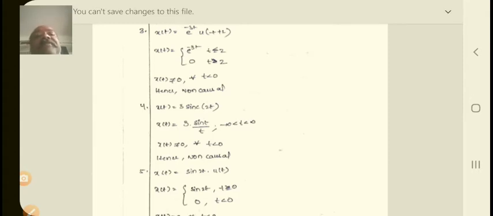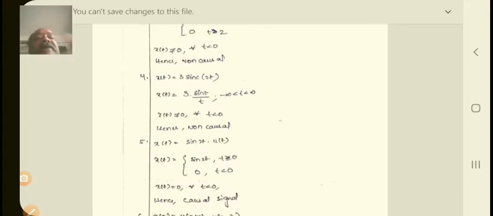So again, you take x of t equal to e power minus 3t for t greater than or equal to 2, and for t less than 2 it is equivalent to 0. So therefore x of t is not equal to 0 for t less than 0, hence this is a non-causal signal.